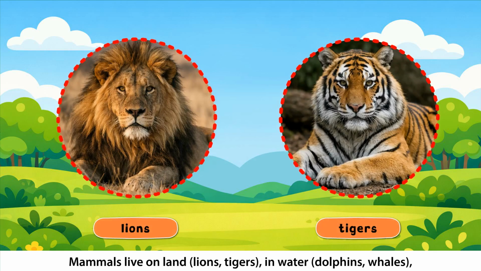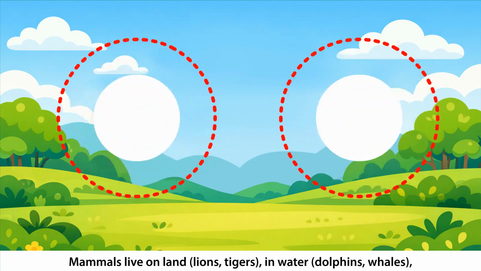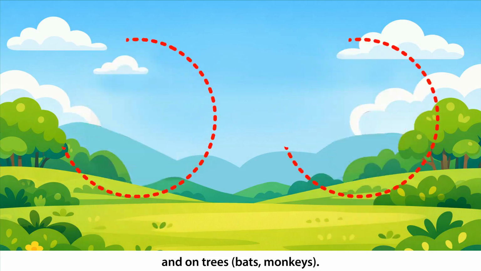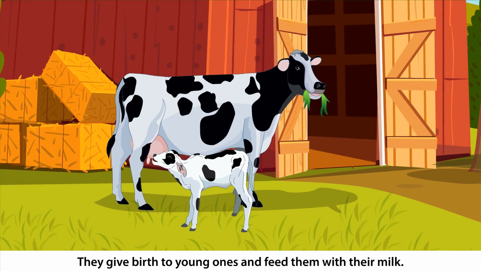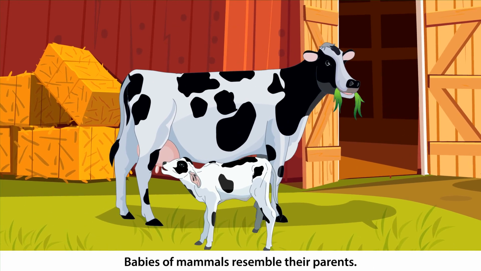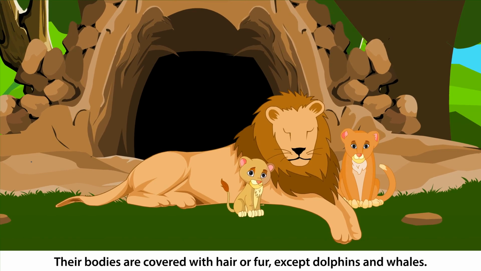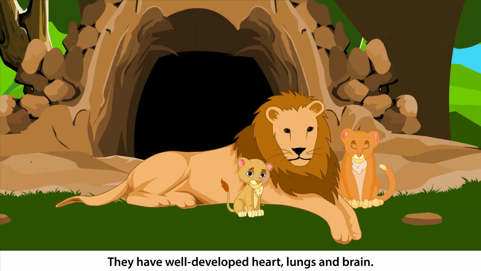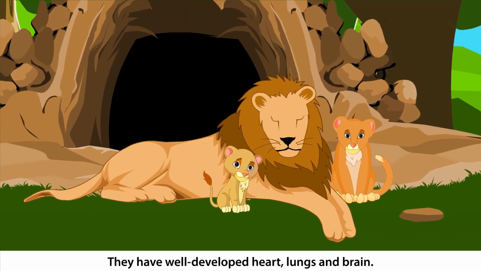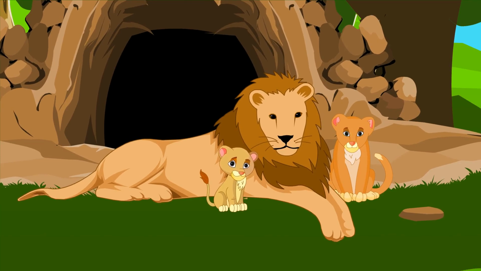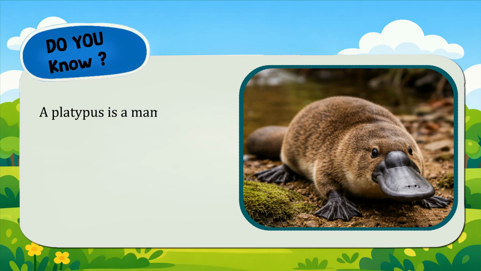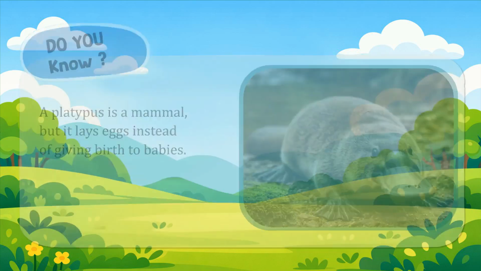Mammals. Mammals live on land, like lions and tigers; in water, like dolphins and whales; and on trees, like bats and monkeys. They give birth to young ones and feed them with their milk. Babies of mammals resemble their parents. Their bodies are covered with hair or fur, except dolphins and whales. They have well-developed heart, lungs, and brain. They are warm-blooded and breathe through their nose. Do you know? A platypus is a mammal, but it lays eggs instead of giving birth to babies.